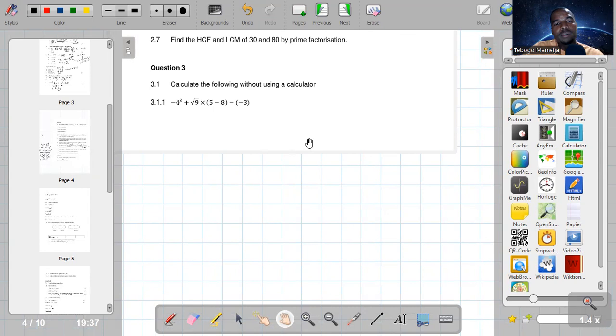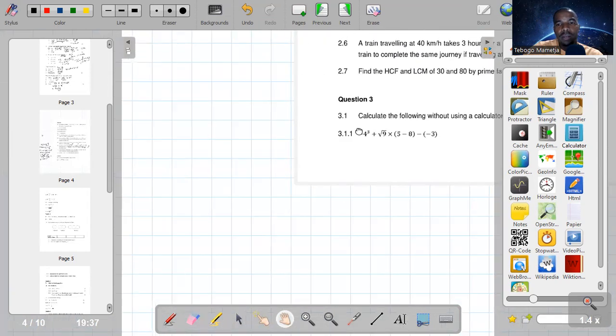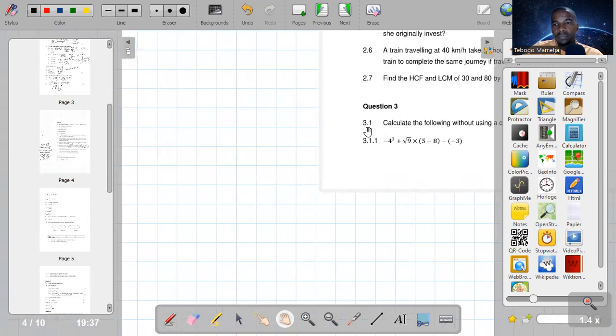Find the highest common factor and LCM of 30 and 80 by prime factorization. So there they want us to use prime factorization to find the HCF and LCM of 30 and 80. We can start by finding the prime factors of 30 and the prime factors of 80.